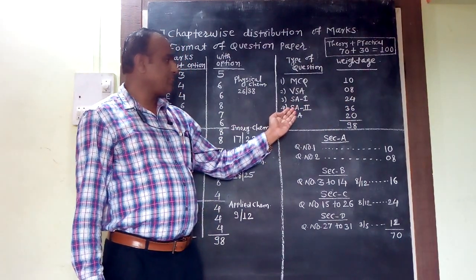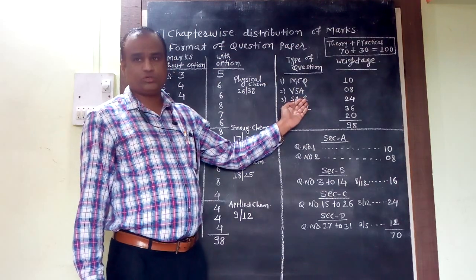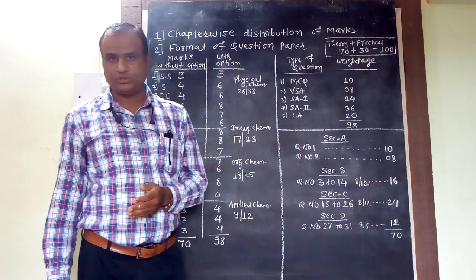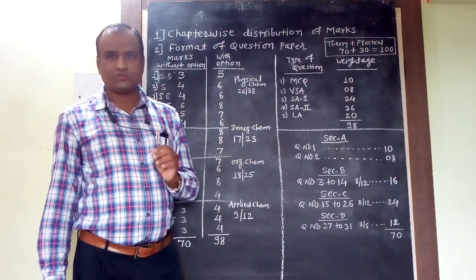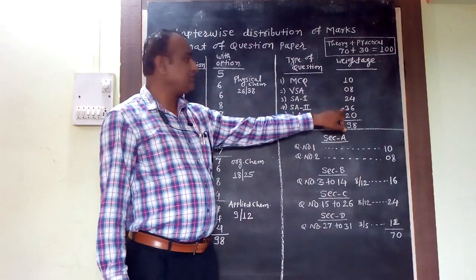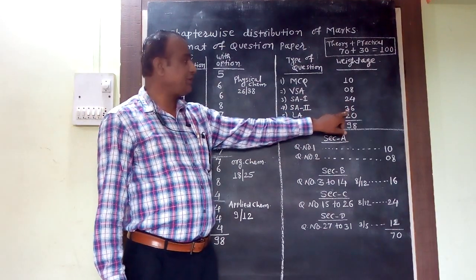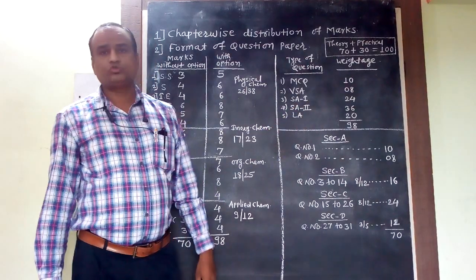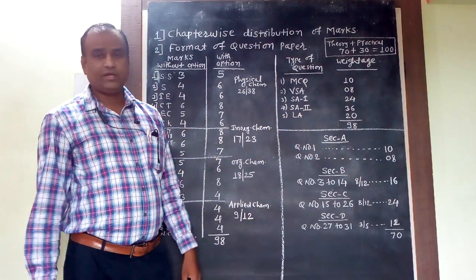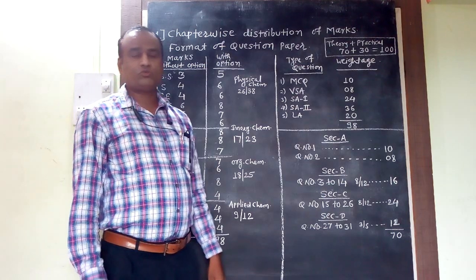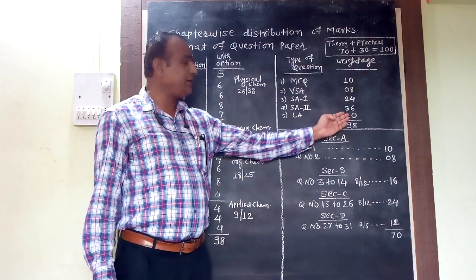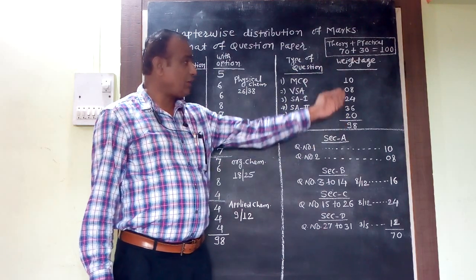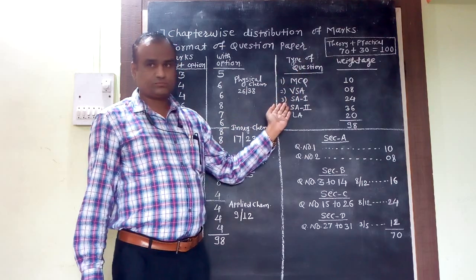Then the fourth type, short answer second type of question, which has 3 marks weightage. Such again 12 questions are there in your question paper, each question having 3 marks weightage. So total weightage out of 98 is 36 marks. And last, long answer type of question. Such 5 questions are there in your question paper, having a weightage of 4 marks each. So total 20 marks are there in your question paper. So like that, the distribution out of 98 of the types of questions is there.